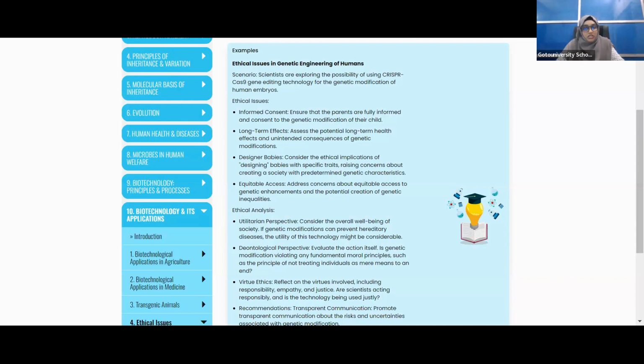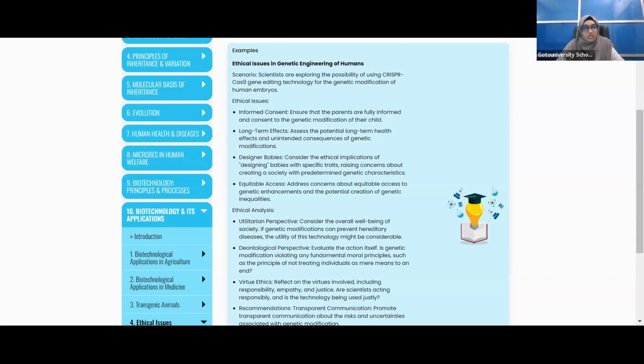The scenario is that scientists are exploring the possibility of using CRISPR-Cas9 gene editing technology for the genetic modification of human embryos. What are they trying? They are trying to introduce a gene into human embryos, not animals. Now they want to use humans for this. Is it clear? So, informed consent. The first ethical issue here is that the parents must be fully informed if there is any genetic modification to their child.